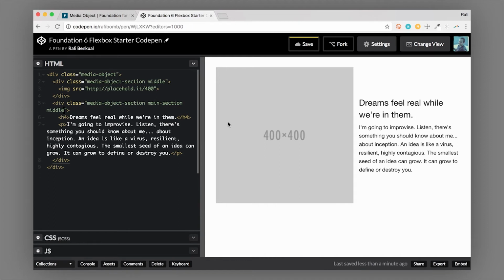So this would be a lot harder to do without these alignment classes or the media object itself. You'd have to use position absolute and some kind of transform trick. So there's a few different ways to do it, but this makes it really simple and easy.